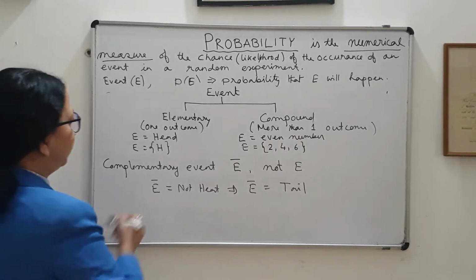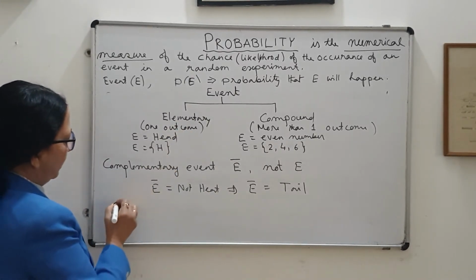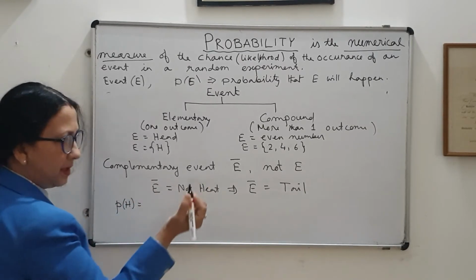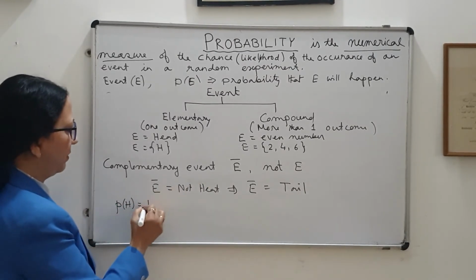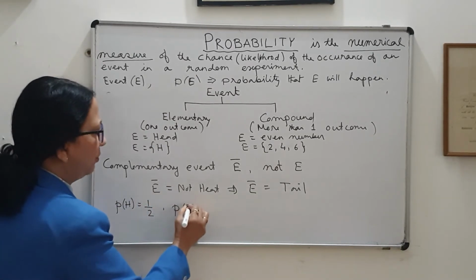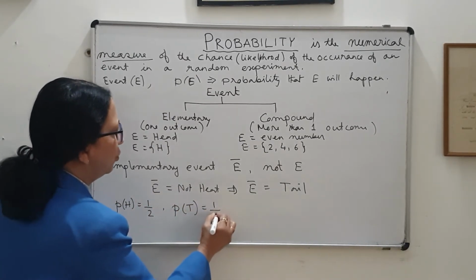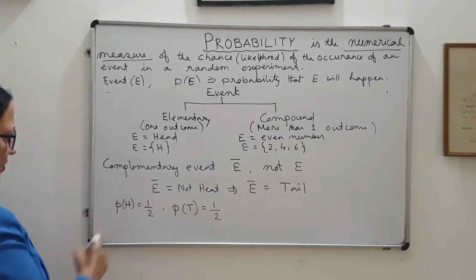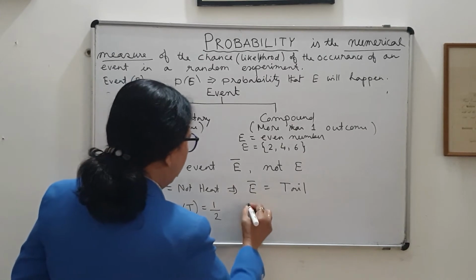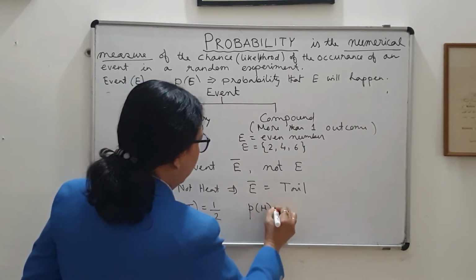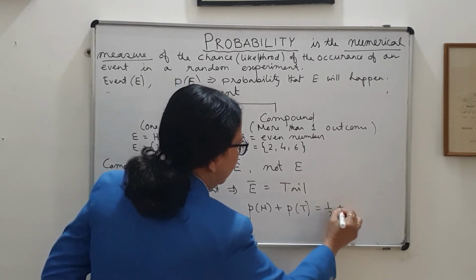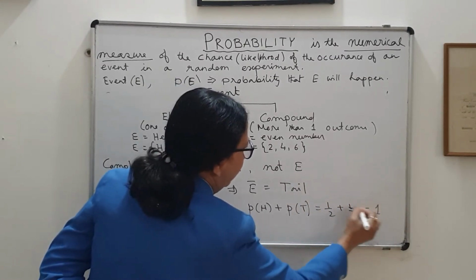And you see, the probability of head we have seen by the classical, theoretical definition is 1 by 2. Similarly, the probability that it will be tail is also 1 by 2, as there is one tail and 2 possible outcomes. So the sum of these two, probability of head plus probability of tail, is half plus half, that is 1.